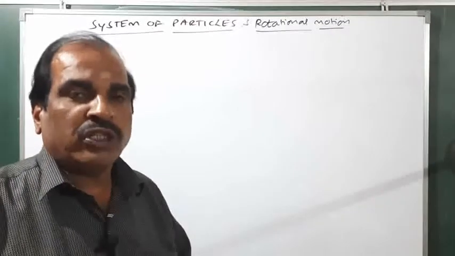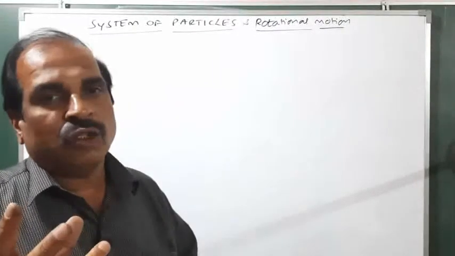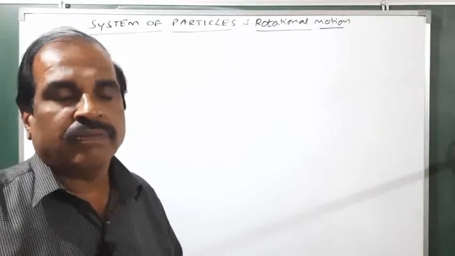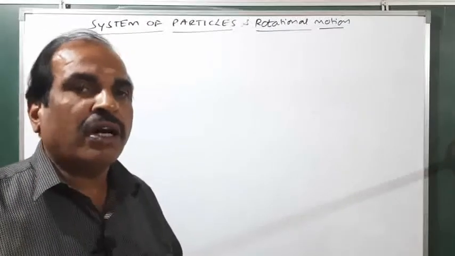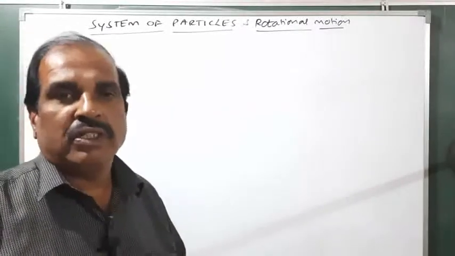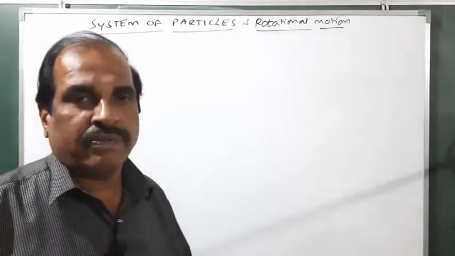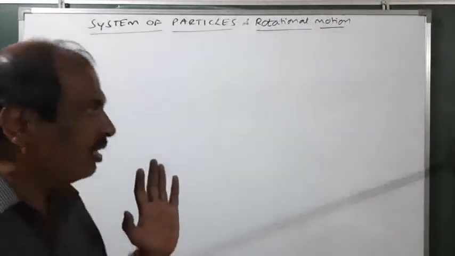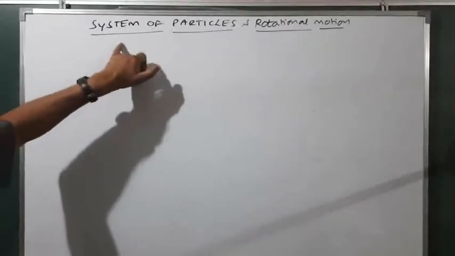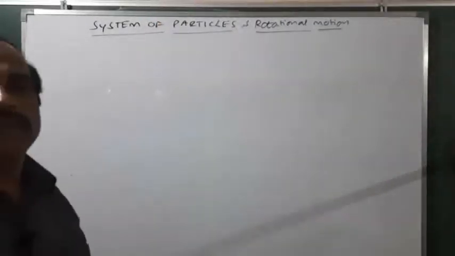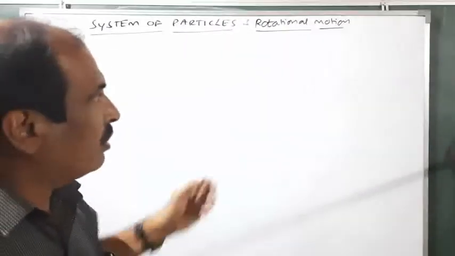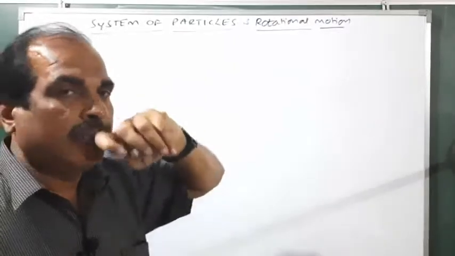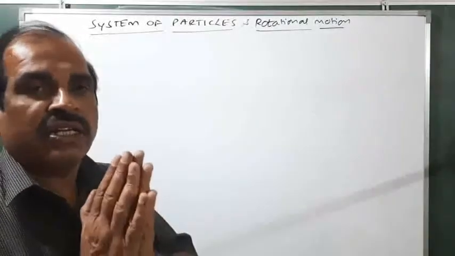You have observed sports, where persons throw the shot put. Please remember, the shot put is a solid sphere. One more example, for a hollow sphere, is the soap bubble. A soap bubble is an example of a hollow sphere. Remember these things. Then we are studying the system of particles and rotational motion. Here we have to observe what rotational motion is, what rolling motion is, and what translational motion is. I will make everything very, very clear.